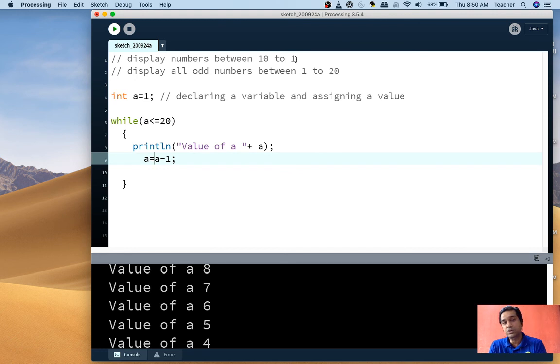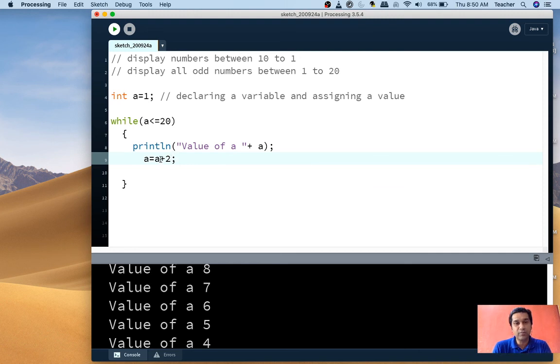Now what about the iterator? How much to increment? Since it's odd numbers, it requires a jump. Start from 1, then it should go to 3, not display 2. So I'll write here plus 2. So what will happen is that when I write in this way, the value a is 1. Is 1 less than 20? Yes. Print the value 1.